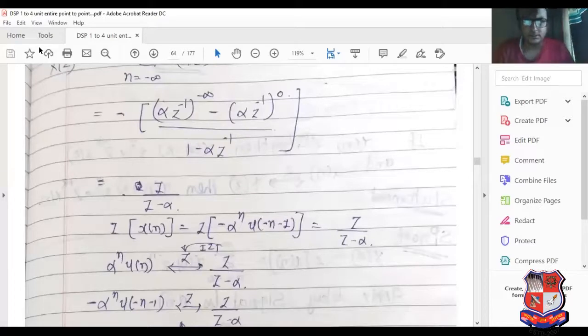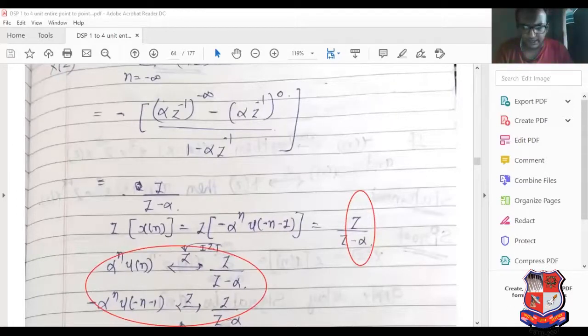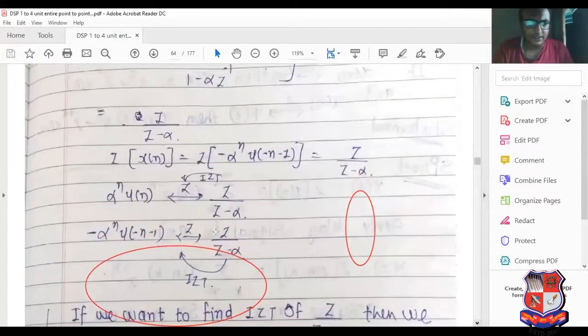Now see this. Here also the answer is z upon z minus alpha. Now see the entire circle which I have sketched here.